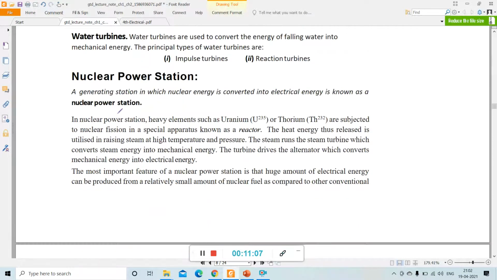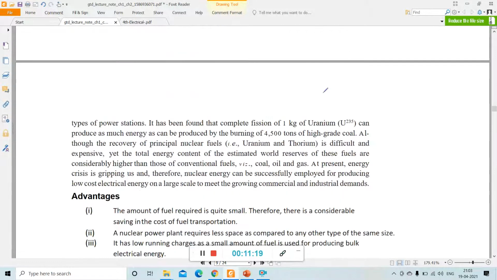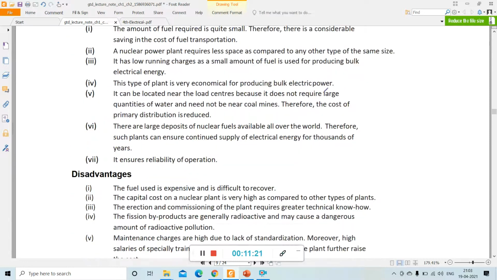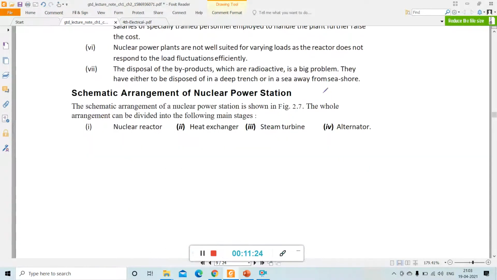So the next one is the nuclear power station. In a nuclear power station, nuclear energy is converted into electrical energy. These are the advantages, disadvantages. Then the schematic arrangement of nuclear power station. Its main stages are nuclear reactor, heat exchanger, steam turbine, alternator.